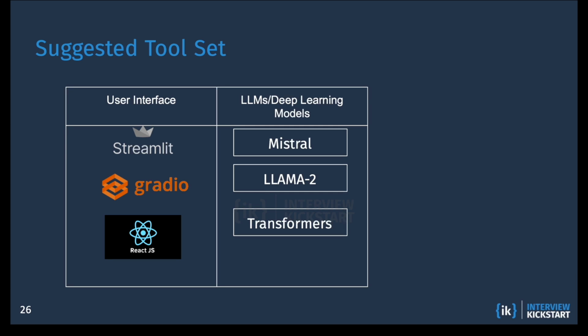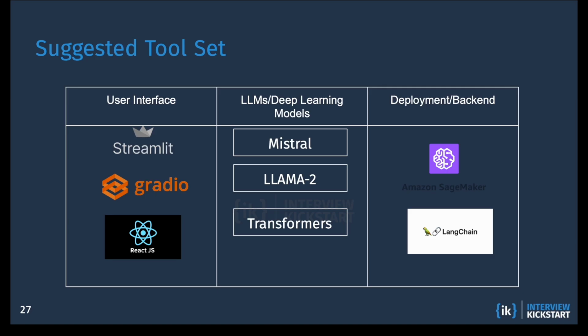The next part would be setting up and fine-tuning the LLMs or the deep learning models, where you can use Hugging Face transformers, which are useful for accessing pre-trained models and utilities for fine-tuning NLP tasks. You will also use Mistral and Llama 2, which are open source LLMs, alternatives to GPT 3.5 and GPT 4.